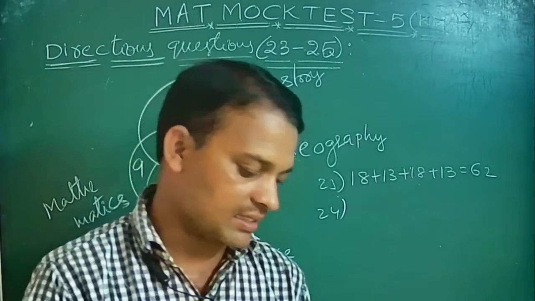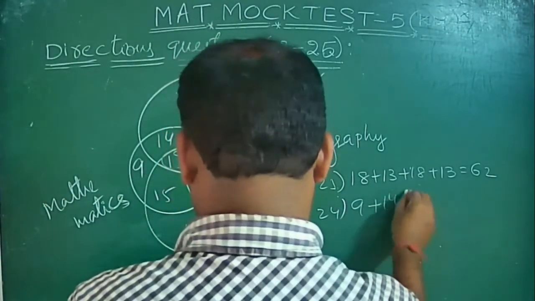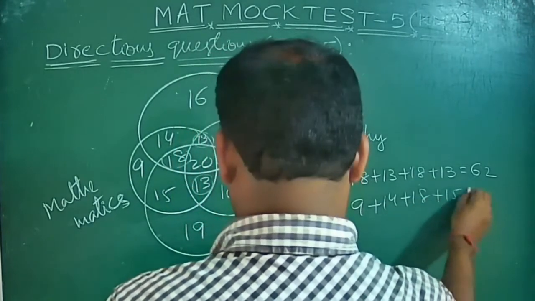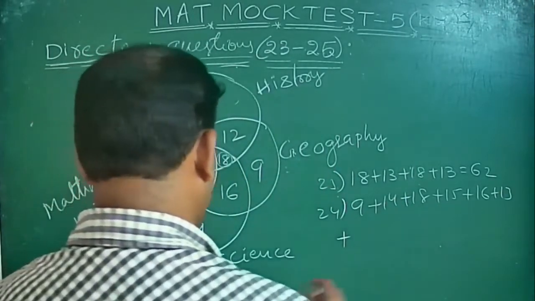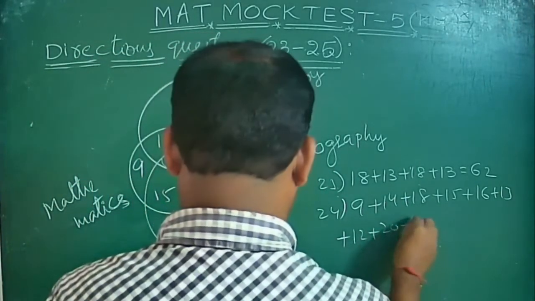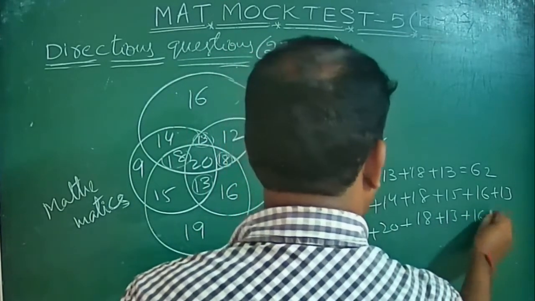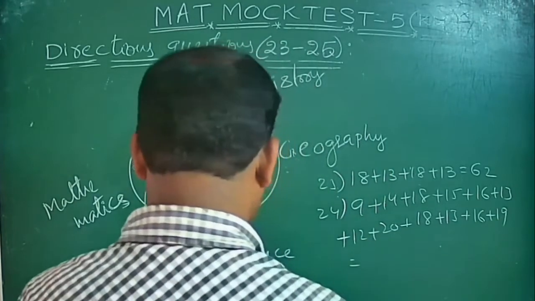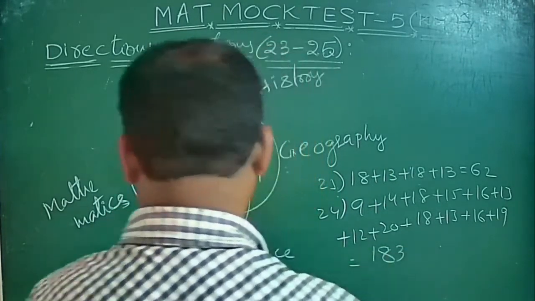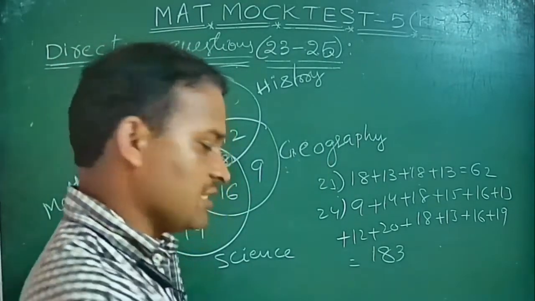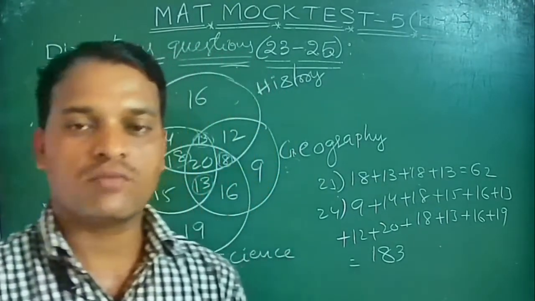See here: 9 plus 14 plus 18 plus 15 plus 16 plus 13 plus 12 plus 20 plus 18 plus 13 plus 16 plus 19, which is equal to 183. 183 is the answer. All the 3 are represented, but the overlapping part is counted only once. So you will get 183 as the answer.